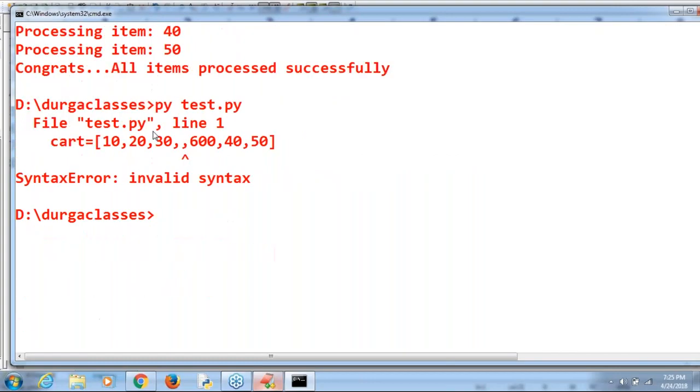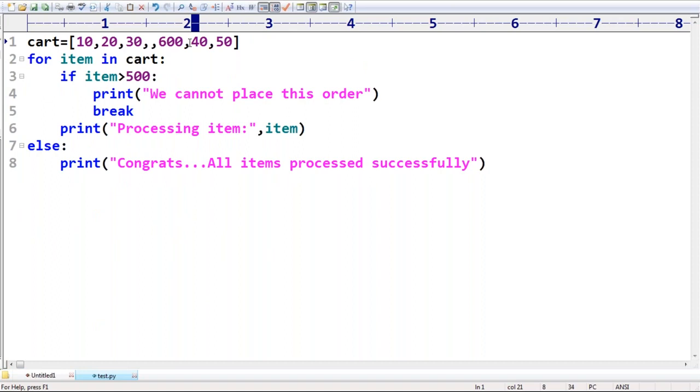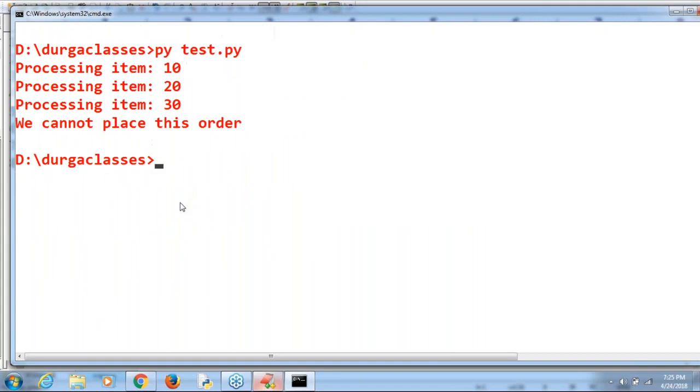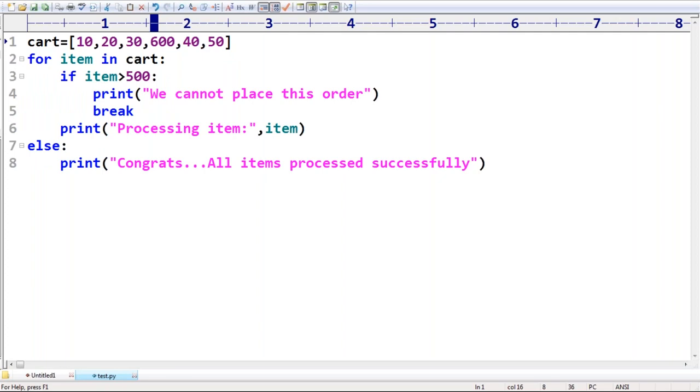Observe the indentation: invalid syntax. Yes, because here we have an extra comma coming. Okay, here just observe: processing item 10. Sir, we can't place this order, come out of the loop. Can everyone understand? Yes, everyone can understand?